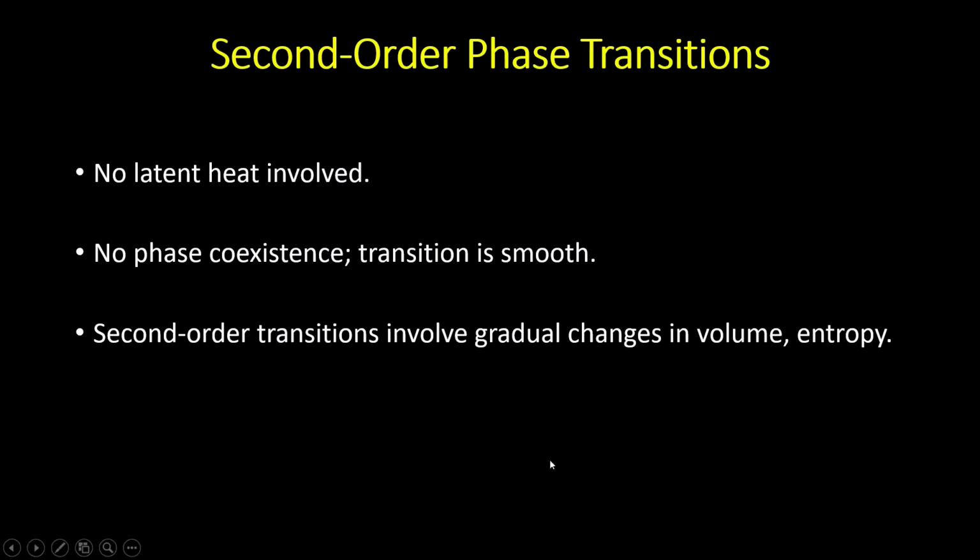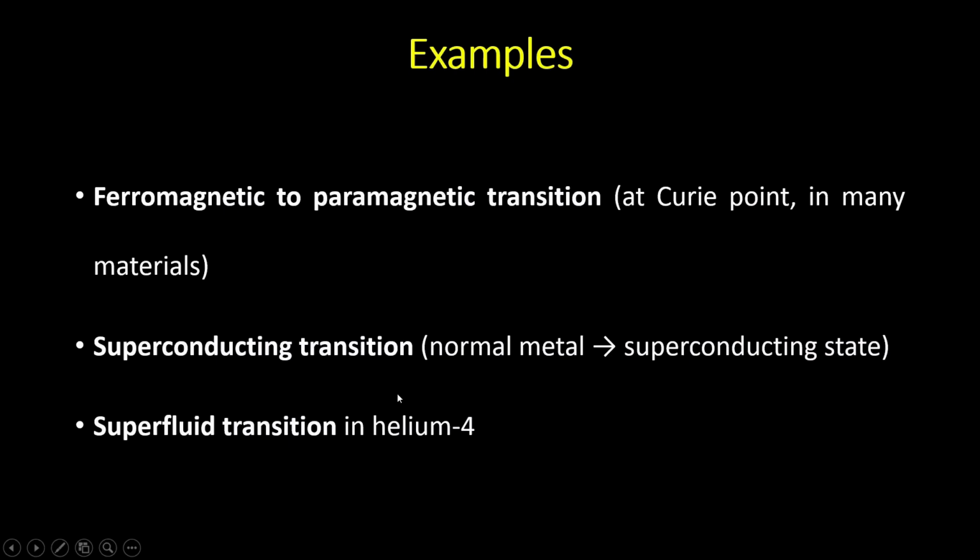And second order phase transition involves gradual change in volume or entropy. Unlike first order phase transition, where volume or entropy may undergo discontinuous change or sudden change, in this case, even if there is change in volume or entropy, that will be gradual change. So for examples, these are the examples. You can pause the video here and check the examples.